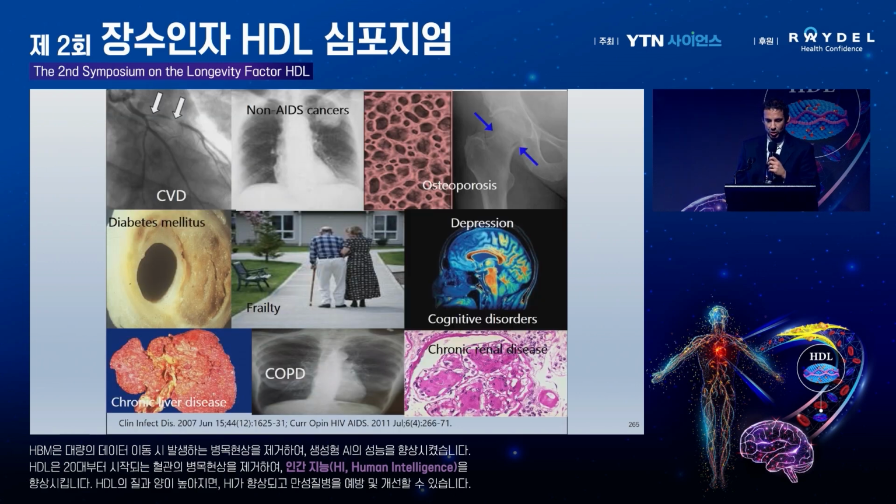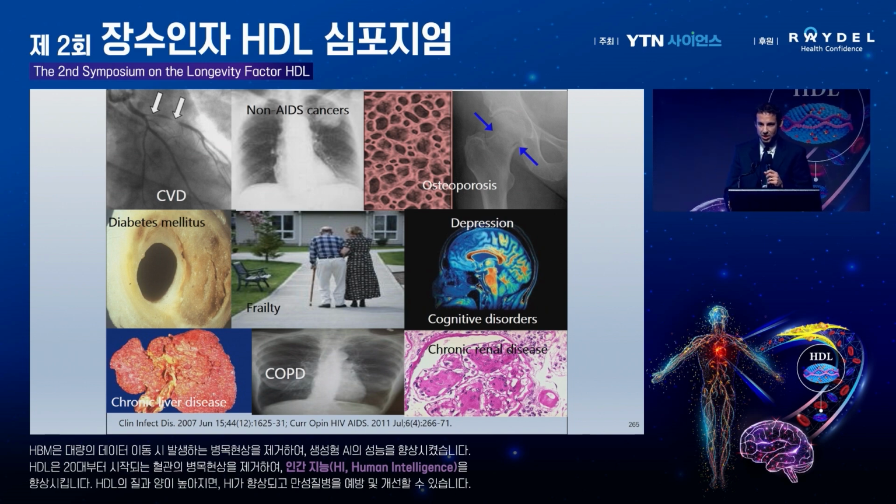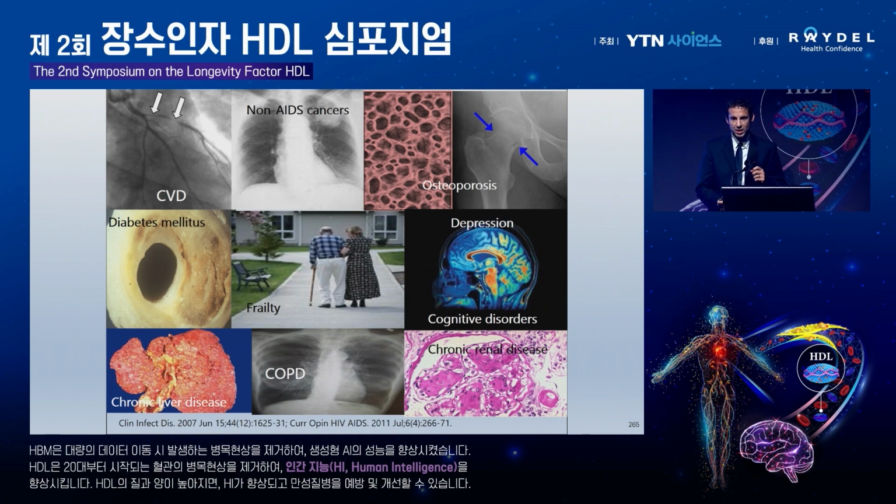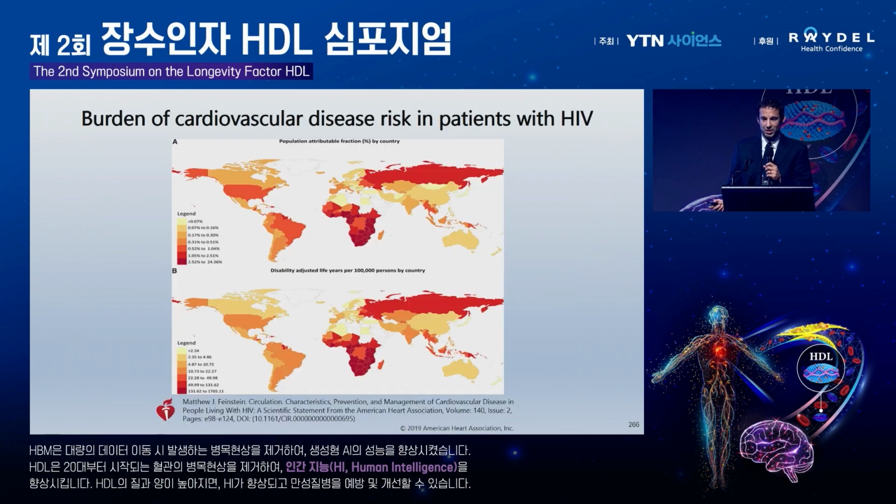So people with chronic HIV infection have multiple comorbidities. They have increased risk for cardiovascular disease, for cancer, bone disease, diabetes, cardiometabolic syndrome, liver disease, fatty liver disease, kidney disease, and also neurocognitive problems. Today we're going to focus on atherosclerotic cardiovascular disease.